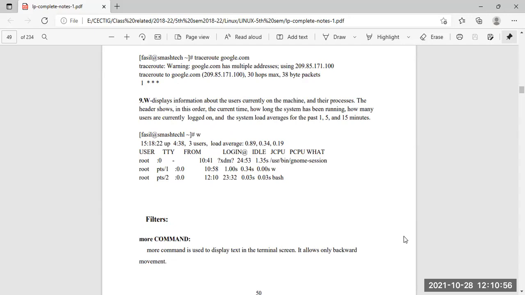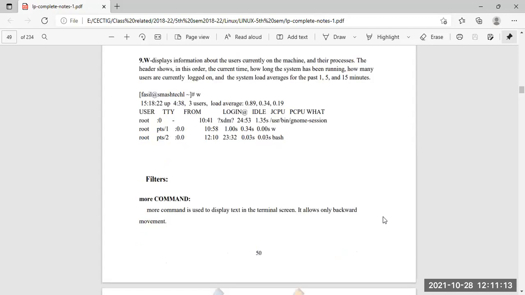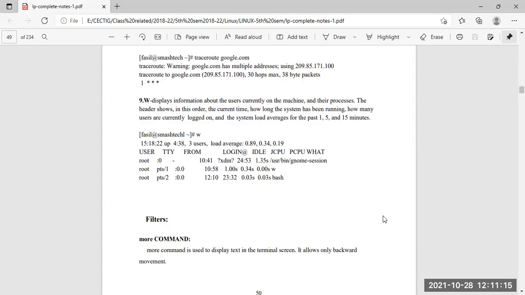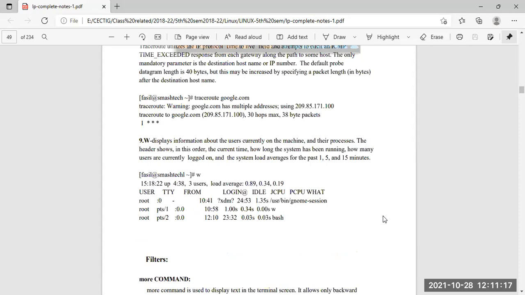Very few use the command prompt, where we can get it very fast and easily, but as normal Windows users we don't go for it generally. So these are the networking options available in Linux.